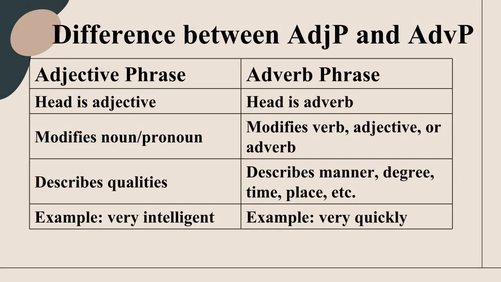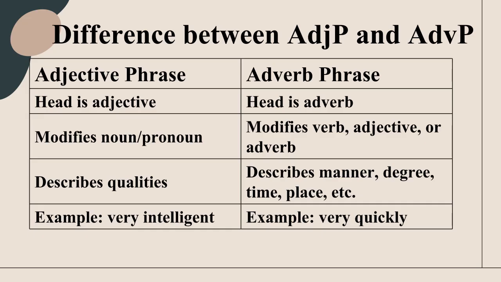Now let's take a look at this table to understand the difference between the two. An adjective phrase, AdjP, and an adverb phrase, AdvP, are distinguished by their head words and their functions in a sentence. An adjective phrase has an adjective as its head and modifies a noun or pronoun by describing its qualities.